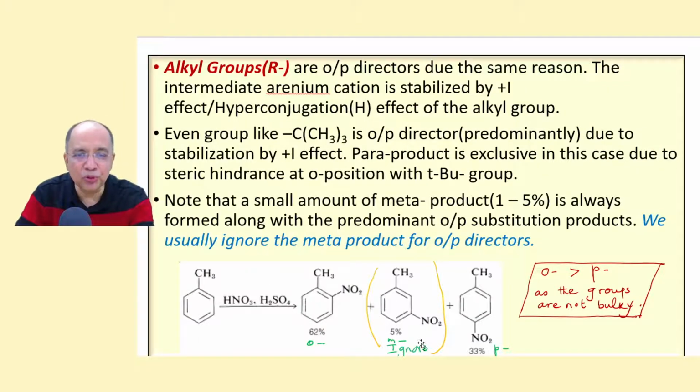But I have shown you that supposing this is toluene, you are carrying out nitration using conc nitric acid and conc sulfuric acid as the mixed acid. Then you are getting ortho and para product, both. Ortho is major, para is minor, 62-33, because these two groups are not bulky and there is a probability factor of 2 for the ortho attack. So you get this, but a small amount of meta. Ignore that. That I have written.